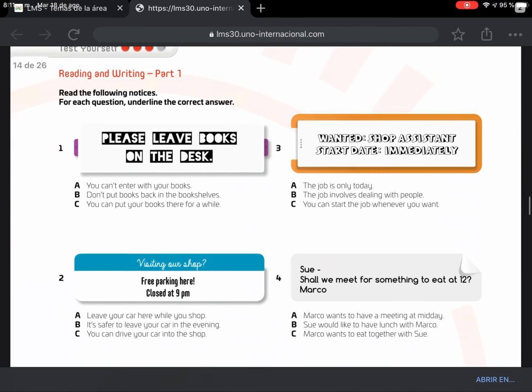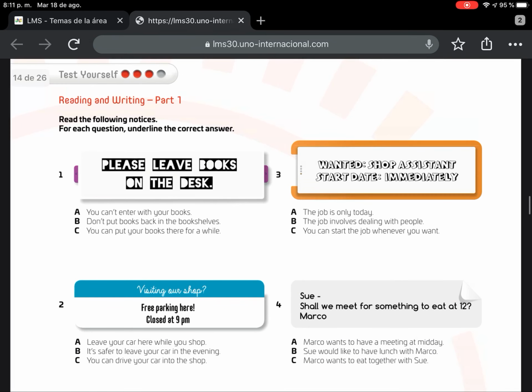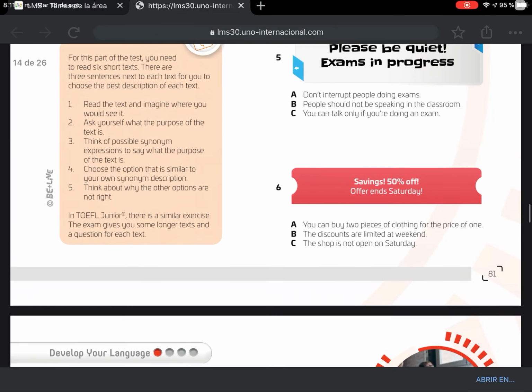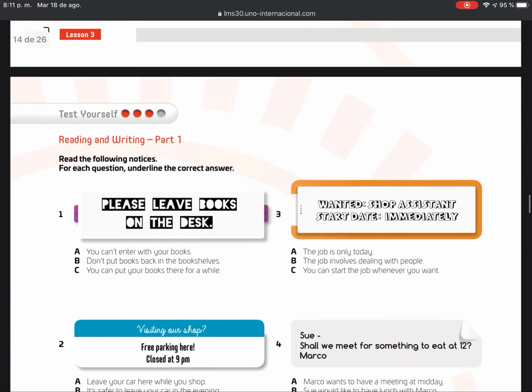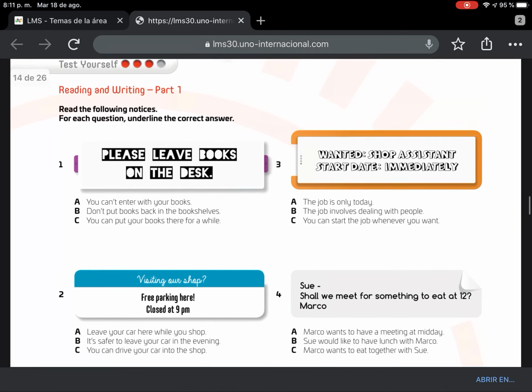Then next week I hope that we are going to begin with a writing and reading test. That's what we are going to do this week. I hope that we are going to have good work this week.